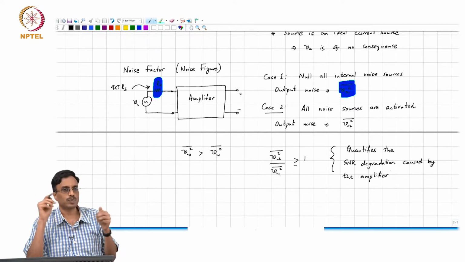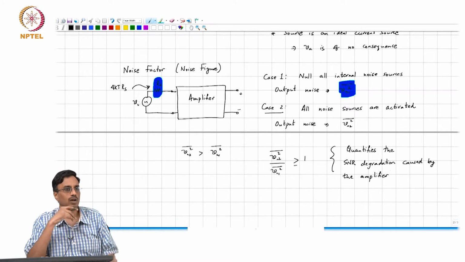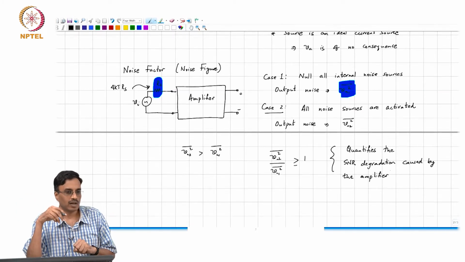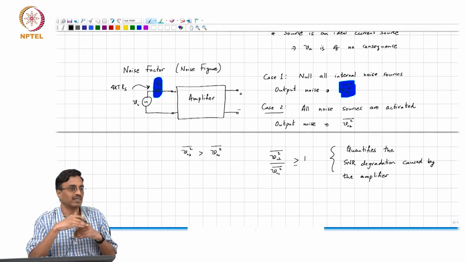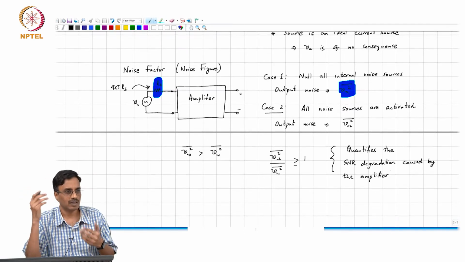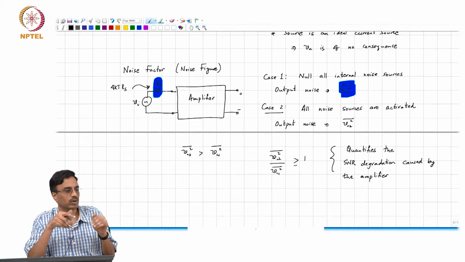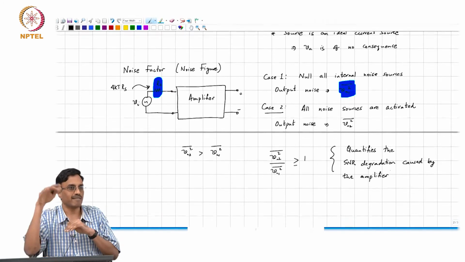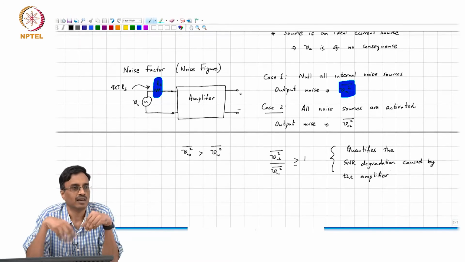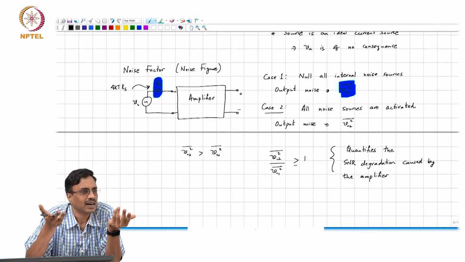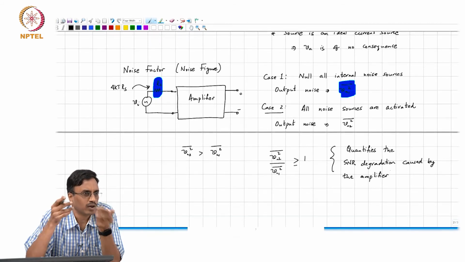Remember, if the amplifier is perfectly noiseless, what comment can we make about the input SNR and the output SNR? It is the same, right. You have taken a noisy waveform and amplified the signal and the noise by the same factor, and therefore the SNR does not change. Now, on top of amplifying the signal and the input noise by the same factor, you are adding your own noise, and therefore you have effectively degraded the signal to noise ratio.